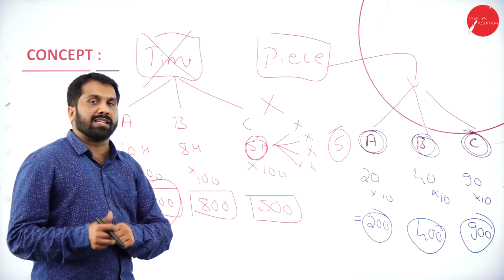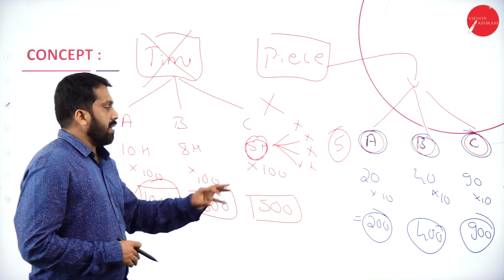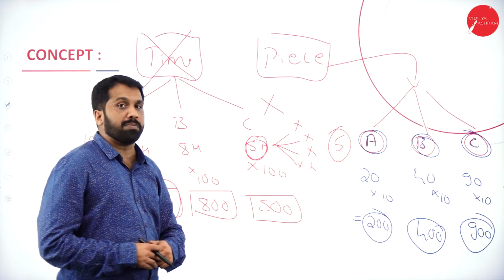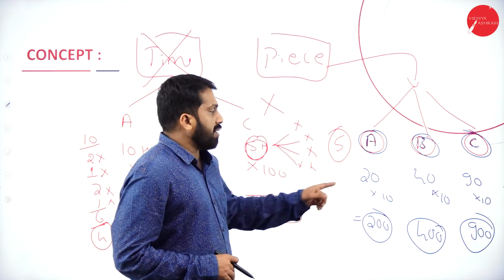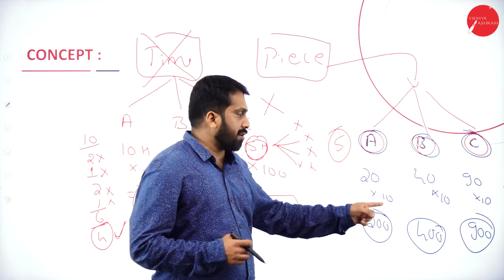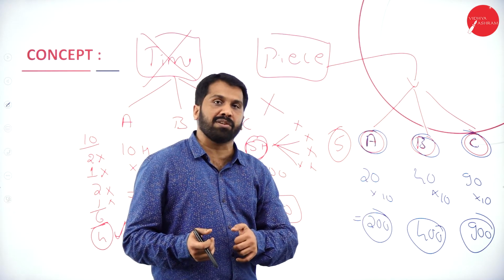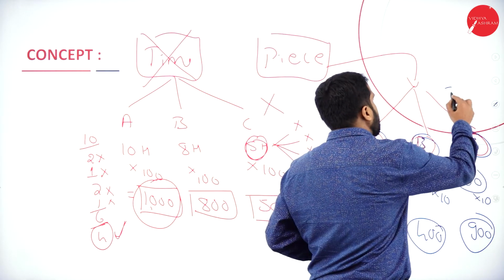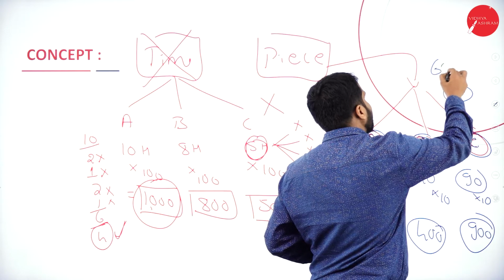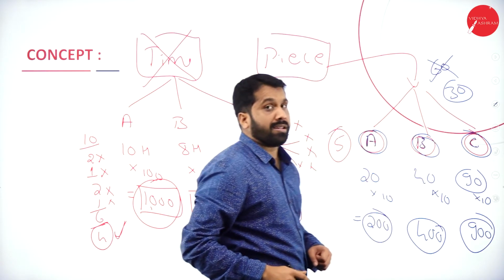The first person, he is an expert. So whatever 20 units he has produced, everything is good quality. Now, because of salary purpose, because of increasing his revenue, of the 90 he has produced, only 30 are better quality, the balance 60 are low quality.